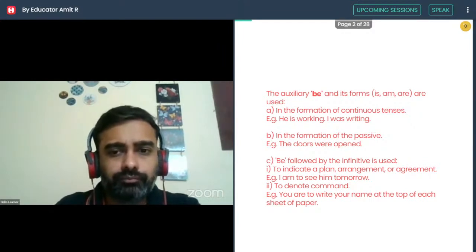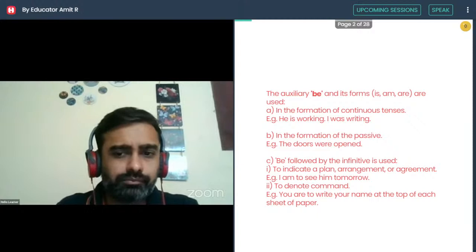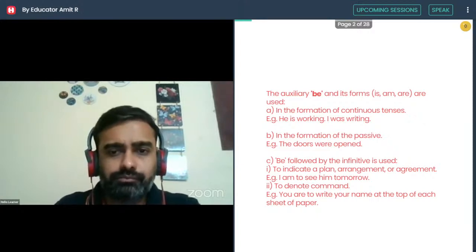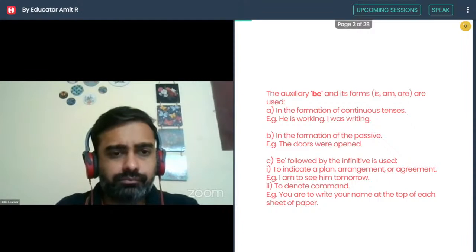Second, in the formation of the passive. Example: the doors were opened. Third, be followed by the infinitive is used first to indicate a plan, arrangement or agreement. Example: I am to see him tomorrow. Second, to denote command. Example: you are to write your name at the top of each sheet of paper.